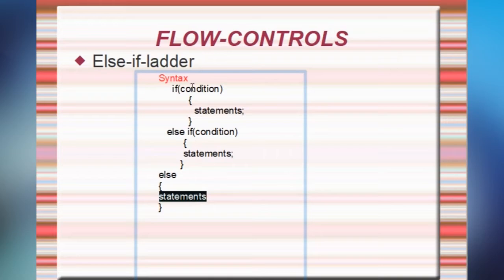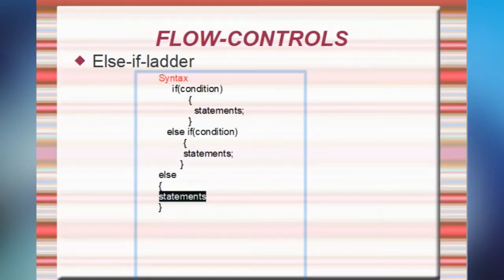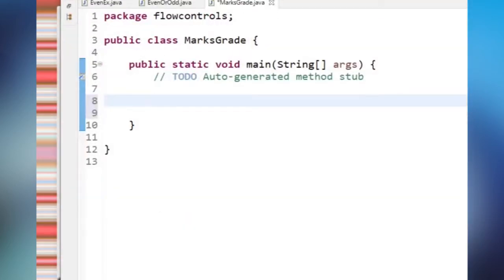So by using this else if ladder, we can check multiple conditions. We'll see with an example. To check this else if ladder, I'm going to print a grade based on marks. So how will we write our program? Usually, what will be the grades? If we got 70 percentile, that means 70 to 100 percent.